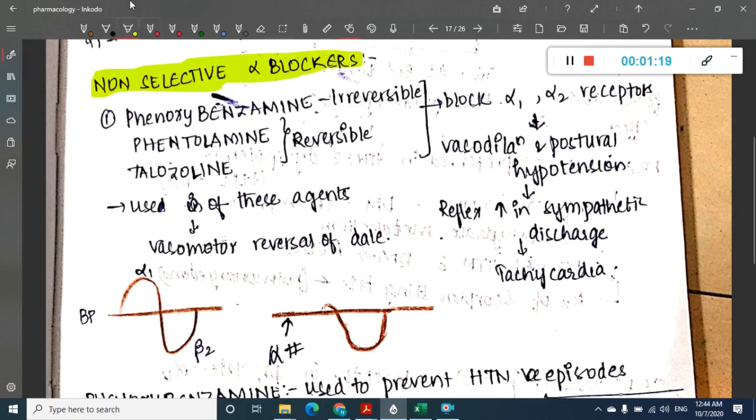In the non-selective alpha blockers we have phenoxybenzamine, phentolamine and tolazoline. What are the drugs we have?